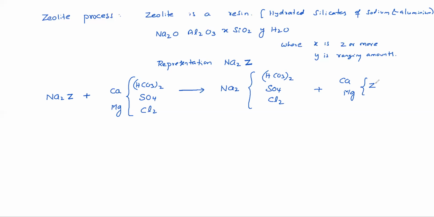So a bed will be there like this, the bed of this zeolite. Suppose this is the zeolite bed.